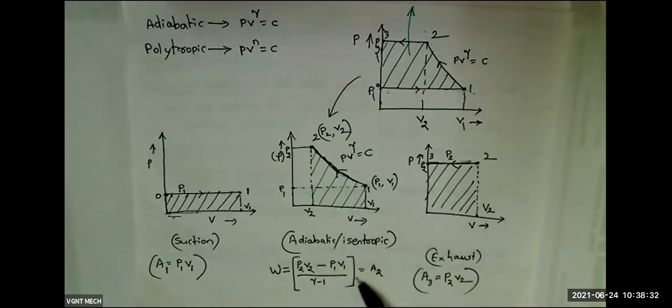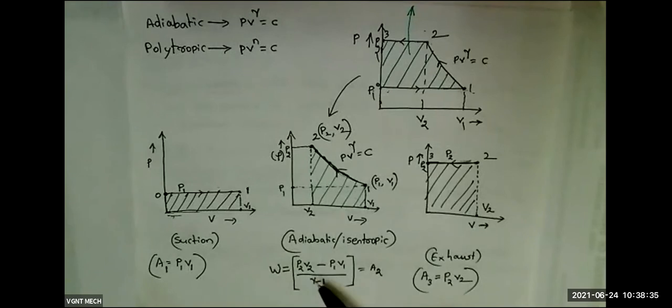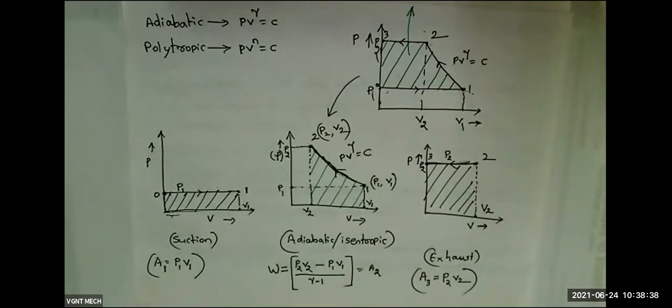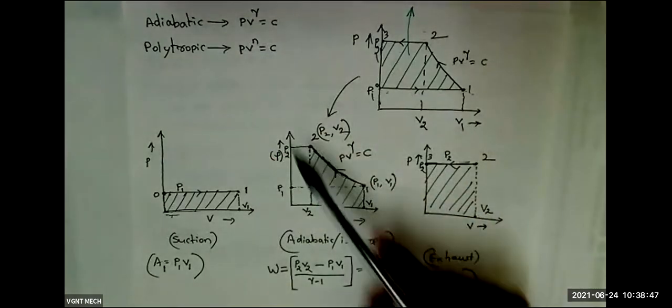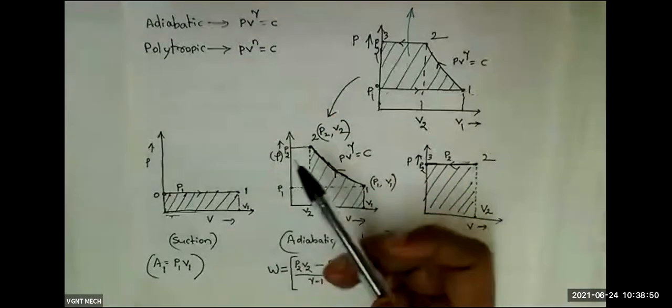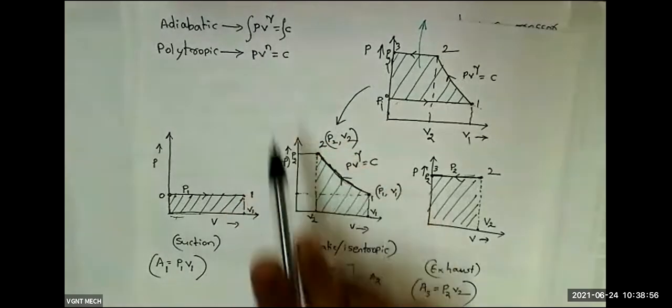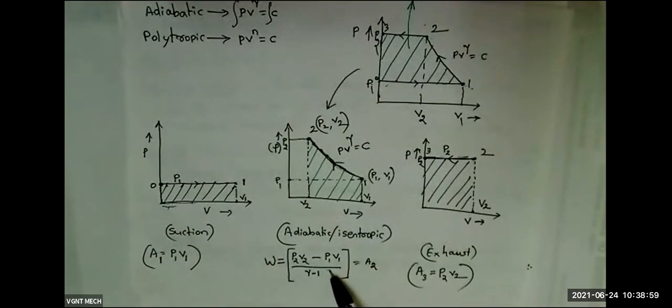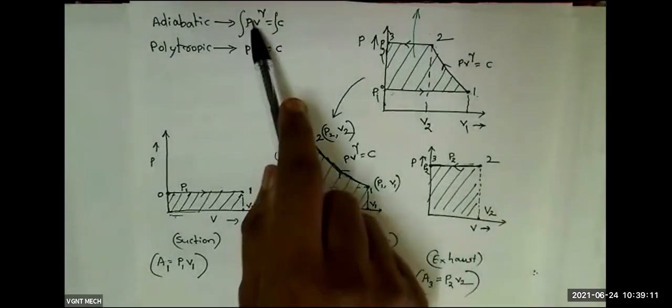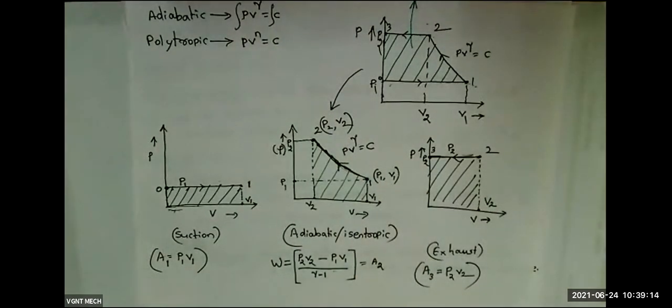If you are asking how A2 value this much I have written, this is the direct formula. If you want, after this derivation I will explain this, because for this one more integration we have to do. For the adiabatic process, the equation is PV to the power gamma equal to constant. If we integrate this on both sides, we will get this formula. You might already have studied this formula in thermodynamics, that's why I have directly written it. But if you still have doubt, after the derivation, if time is there, I will prove this formula and show how it came.